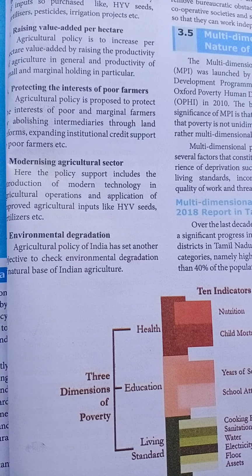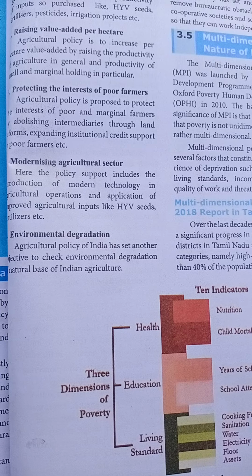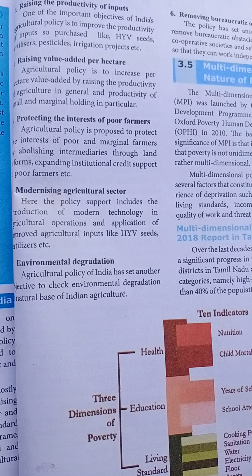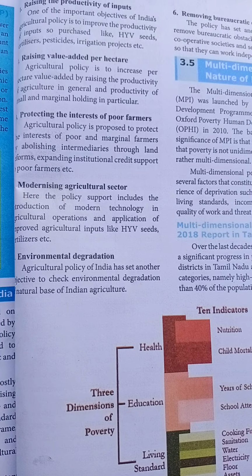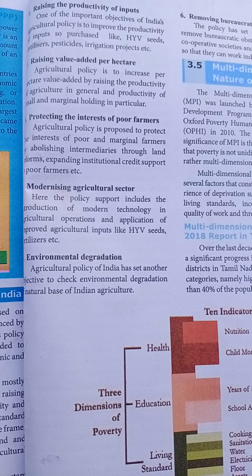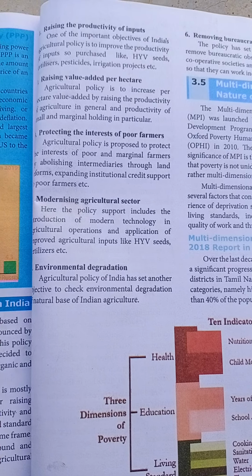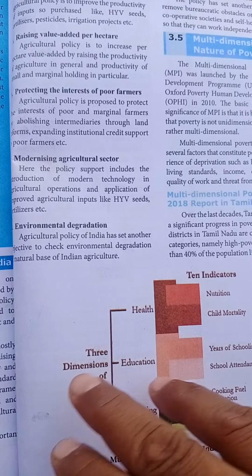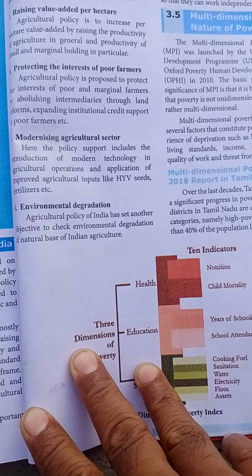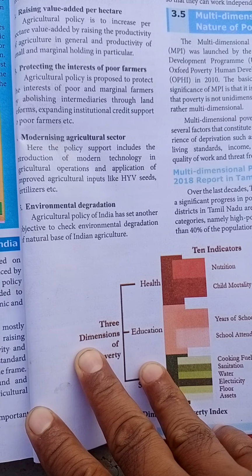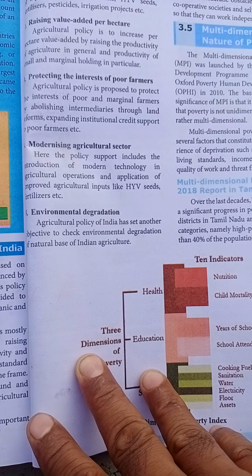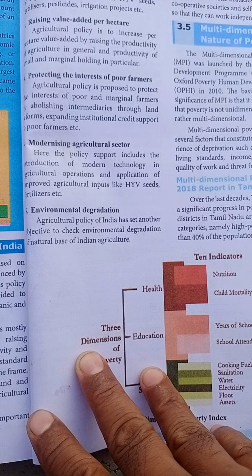Next, fertilizers. The farmers have to introduce fertilizers and pesticides. If the farmers use these in the agriculture sector, then approximately 100% the agriculture sector will give a lot of income to the farmers. Next, environmental degradation. Already we know that surrounding places are called environment. Degradation, the conditions of the environment, we have to protect. That is the main motive of the new agriculture policy.